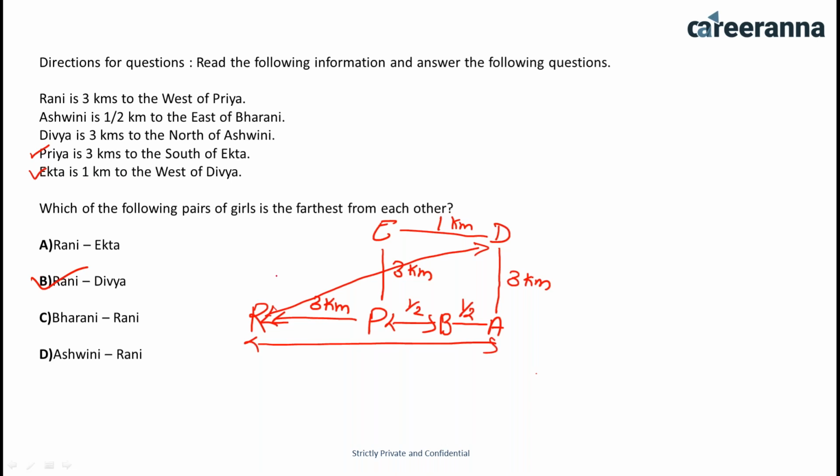Okay, so we did nothing, we just tried to solve with the statements. First we solve this statement, then we find out in which statement Rani and Priya is used. So Priya is used in this statement, so this is our second statement. And then we used Ekta, so Ekta is in our third statement. Then we use Divya, so Divya is our fourth statement, and our last statement is this. So in this order we solve this question and we easily get the answer. Okay, so this is the way that you have to use in examination to solve the question in the minimum time.